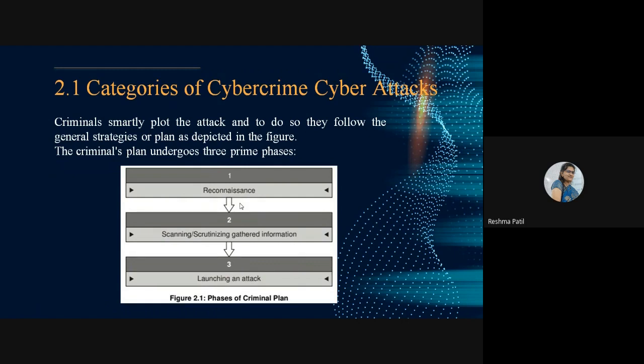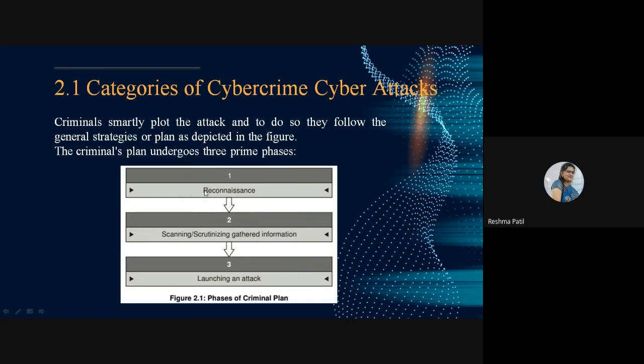It has three prime phases. First is reconnaissance, then scanning or scrutinizing gathered information, and third is launching an attack.